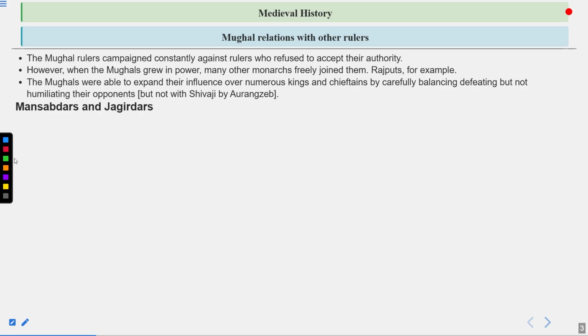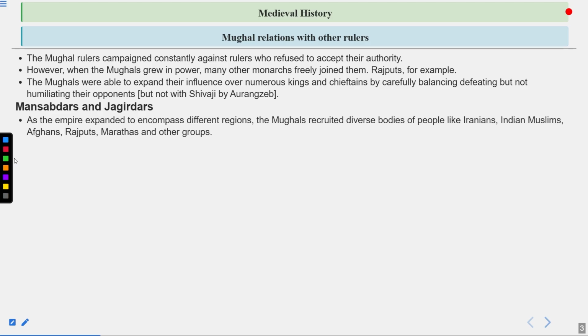So let's know what the difference is between Mansabdars and Jagirdars. As the empire expanded to encompass different regions, the Mughals recruited diverse bodies of people like Iranians, Indian Muslims, Afghans, Rajputs, Marathas, and other groups. Mansabdar comes from the word Mansab.